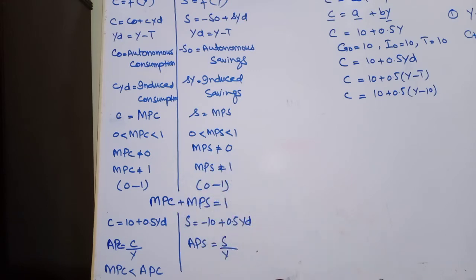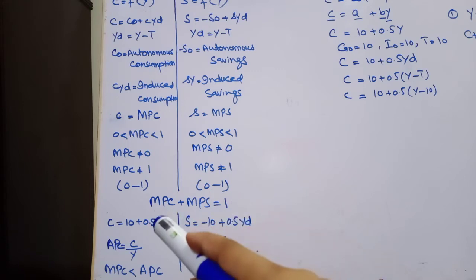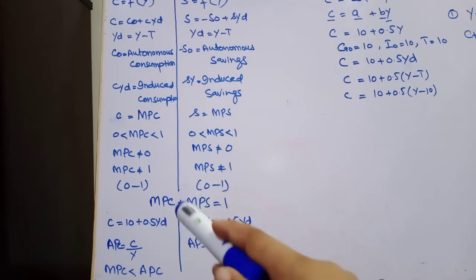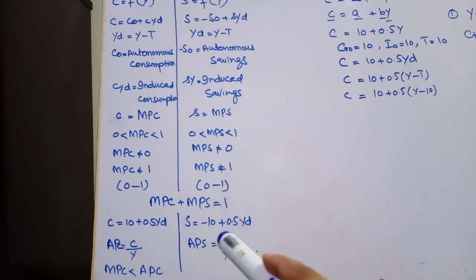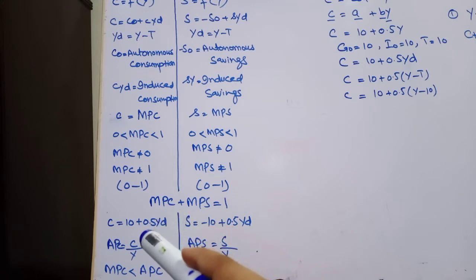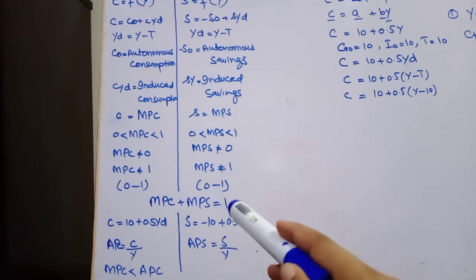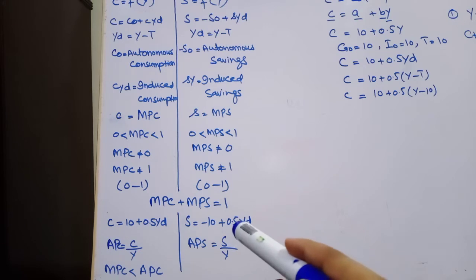And it's interesting that the sum of MPC and MPS is equal to 1. MPC tells us how much will be consumed, and MPS will tell us how much of our additional income will be saved. If we assume MPC equal to 0.5, it means of an additional $1 of income, 0.5 will be consumed and 0.5 will be saved.